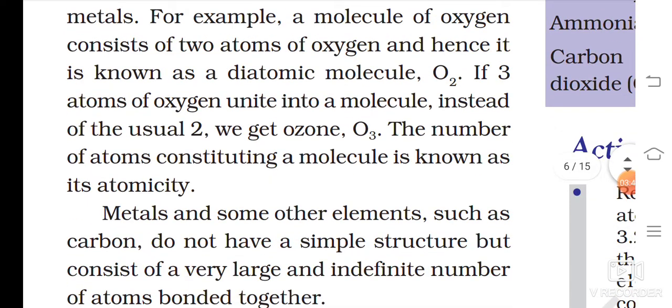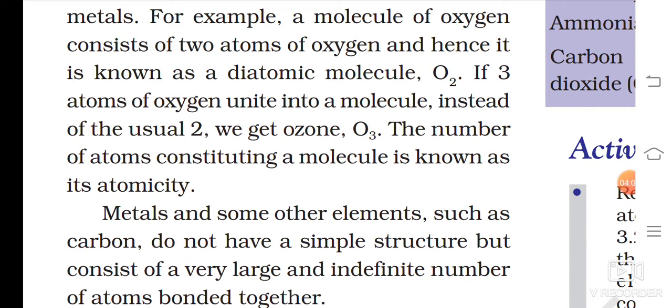But oxygen, O2, we call a diatomic molecule, because 2 is for di. Let us go for mono, di, tri. You know this from maths also: monomial, binomial, trinomial. Then more than that is polynomial. Here also the word poly is coming, polyatomic.